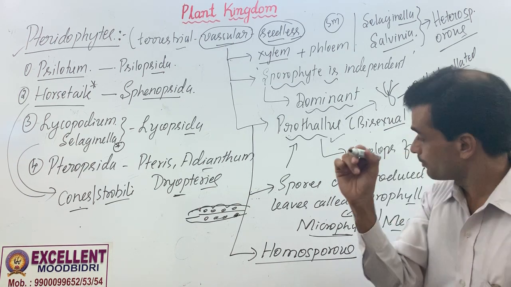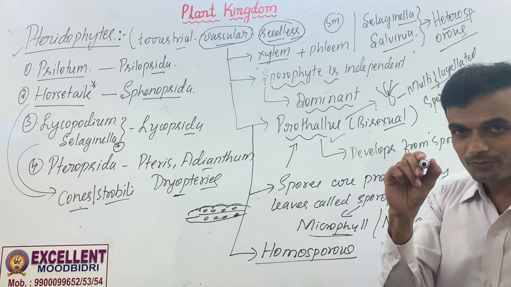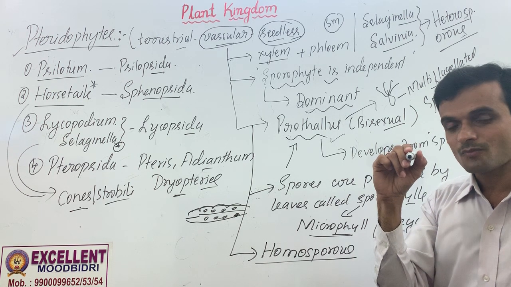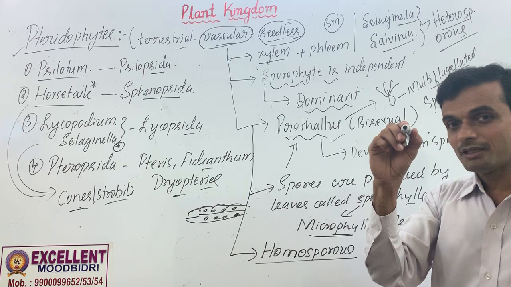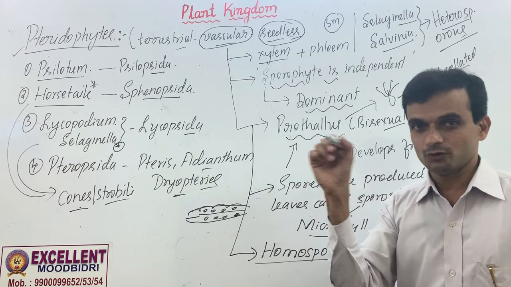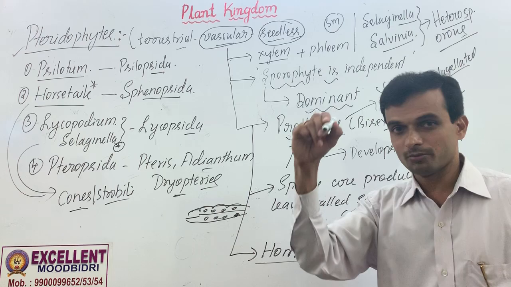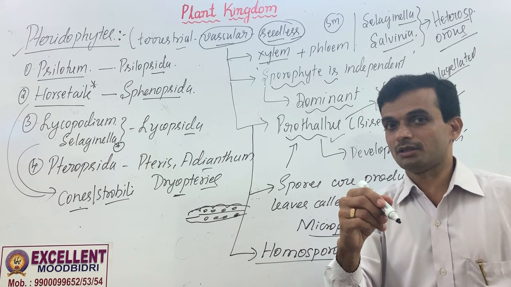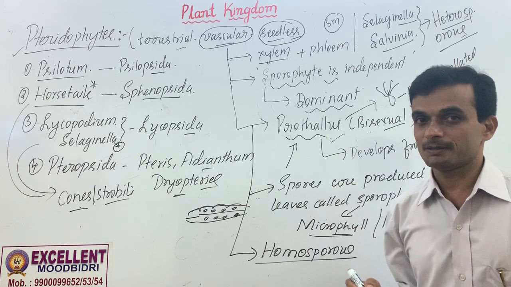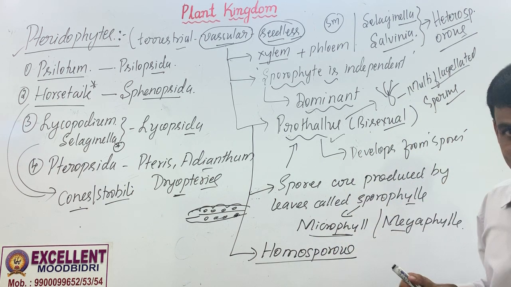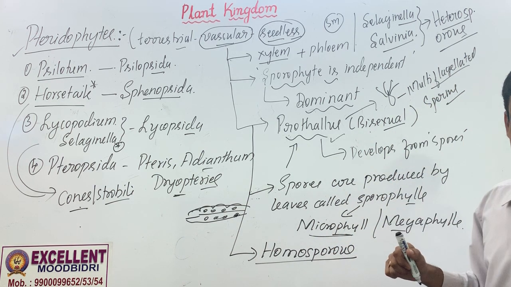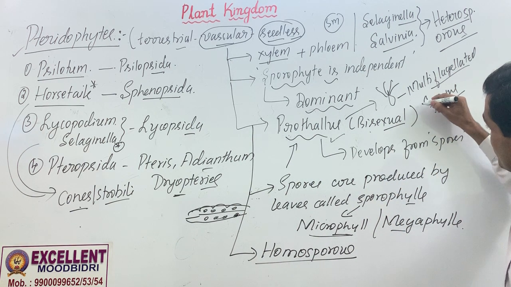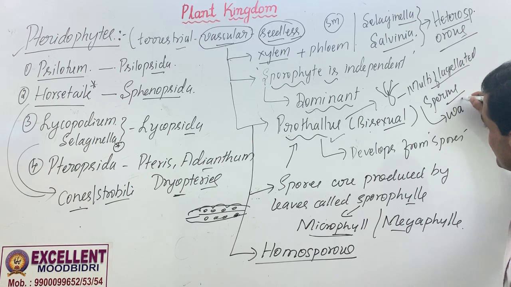sperms or male gametes are produced by antheridia. They are biflagellated. In higher plants, the male gametes are normally non-motile, no flagella. Pollen tube has to drop the male gamete into the embryo sac or archegonium, the female gametophyte. Here, multiflagellated. So they are pteridophytes because multiflagellated sperms are released into water.